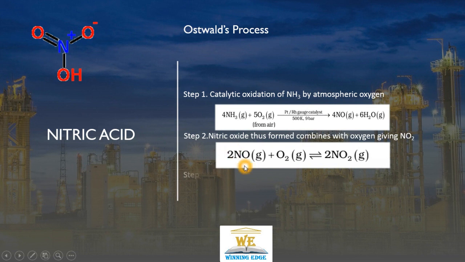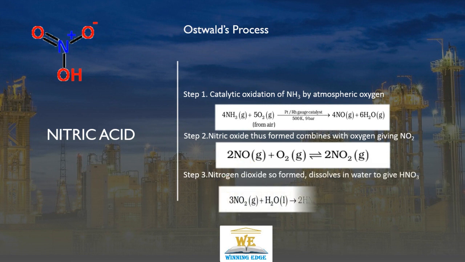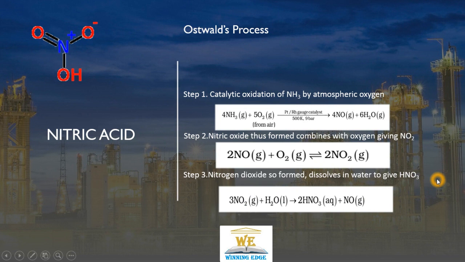In third stage, nitrogen dioxide is controlledly dissolved into water to give nitric acid, and in this process NO is produced, which is further used in the second step. This is a basic layout of Ostwald's process, a three-step process to create nitric acid from ammonia.